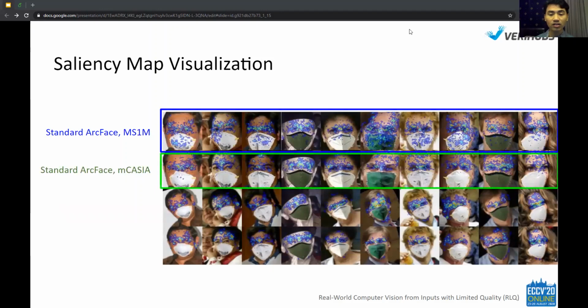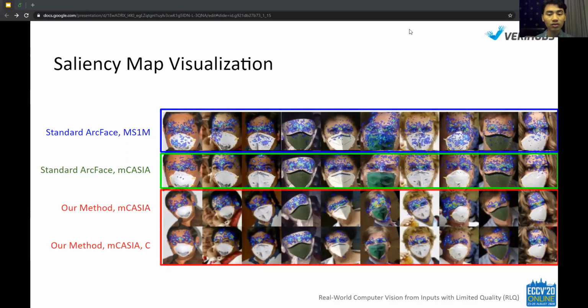Standard ArcFace trained on the synthesized dataset is more localized on the eye and forehead region. But our method is even more focused on an area that contributes more to discriminative features.